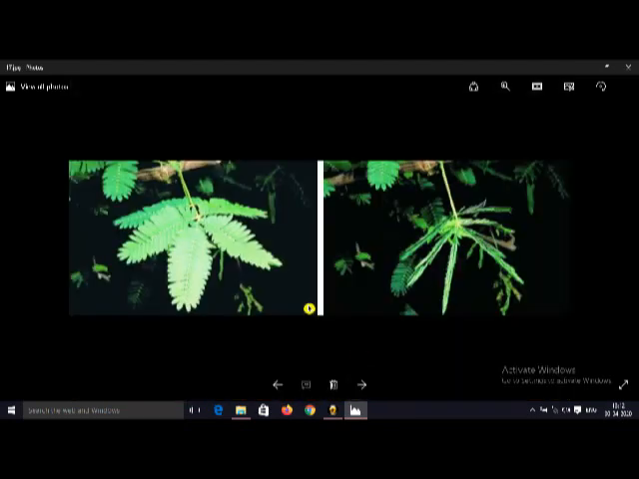Here now we discuss the coordination in plants. Here a plant is there. Actually we all know that we respond to stimuli, we respond to the changes around us, but plants also respond to the changes.